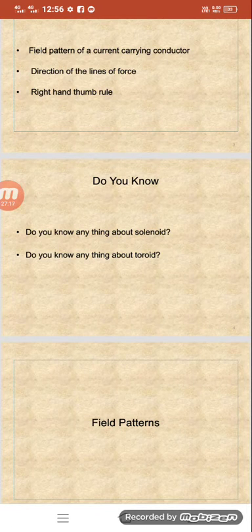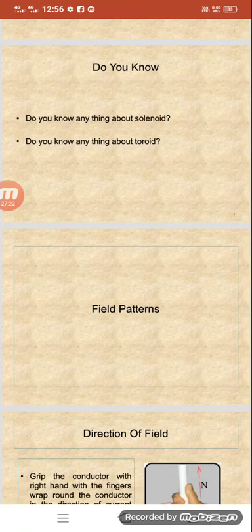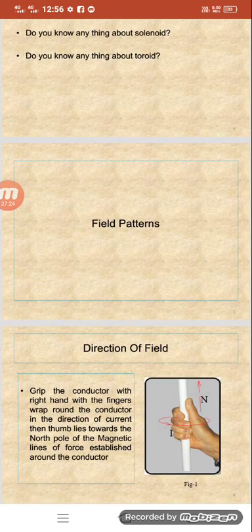Okay, do you know what the meaning of solenoid is and what the meaning of toroid is? Like that, we have to learn something. Now, this is the field pattern for a current carrying conductor.